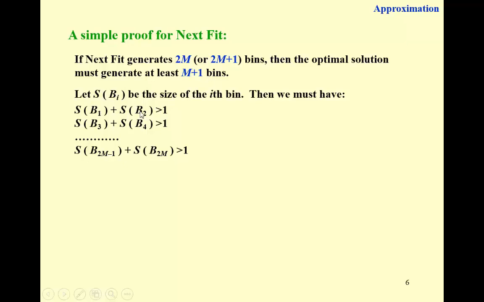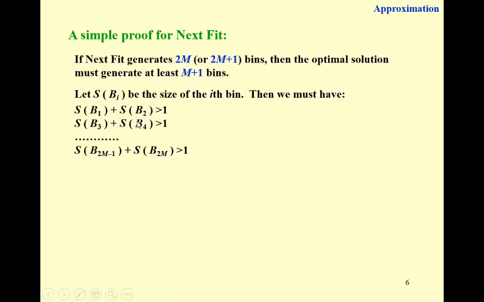If the items are packed into different bins, means the total size of these 2 bins must be strictly greater than 1. And this kind of inequality is actually true for every pair of neighboring bins, right? From the first one to the last one, if we assume that it generates 2M bins, right?